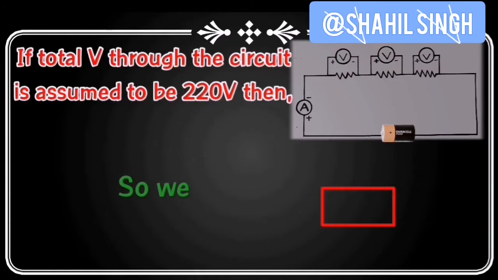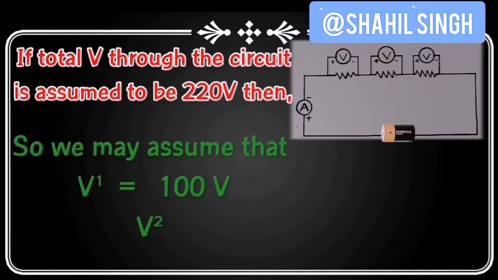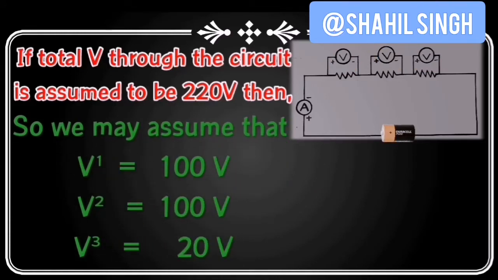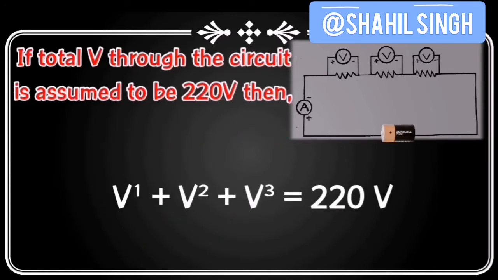So this might be 100 volts, then this might be 100 volts, and then here it might be 20 volts. So that sums up as 220 volts. You will have to particularly remember these four properties of parallel and series connections, because these are going to be very handy in our calculations.